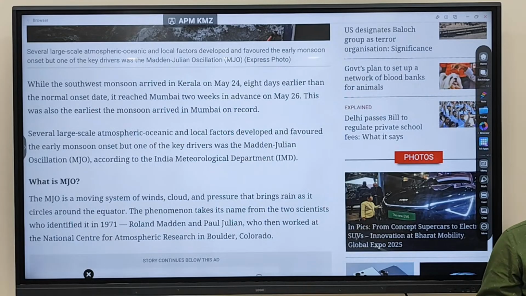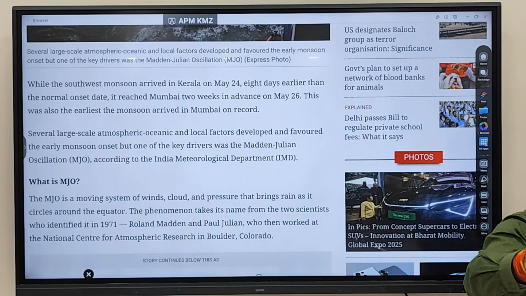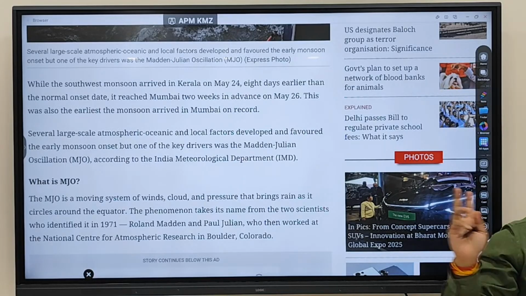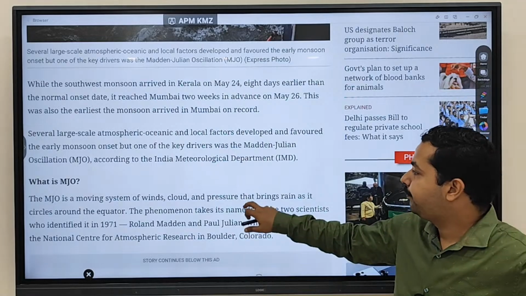Clear? The question might come in the mains examination: what may cause early arrival of monsoon in India? One factor we have written is withdrawal of the jet stream. If the jet stream withdraws early, then the monsoon can arrive in India. The Madden-Julian oscillation can also trigger early arrival of monsoon in India. Keep these factors in mind. Fine. Any doubt regarding this one?